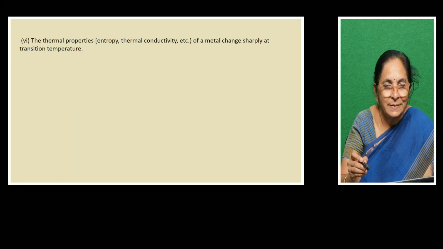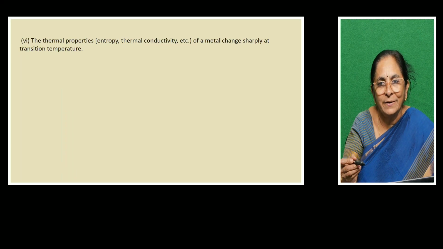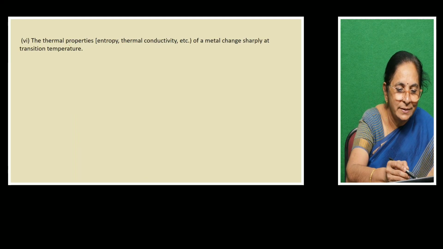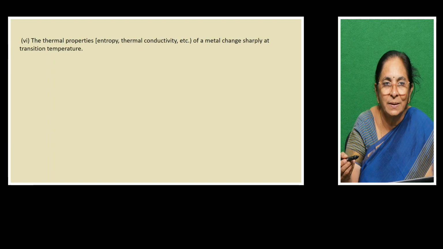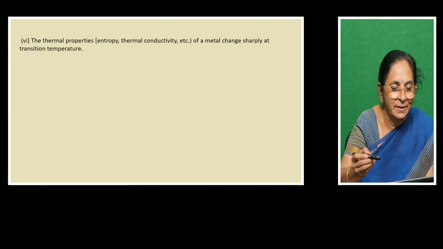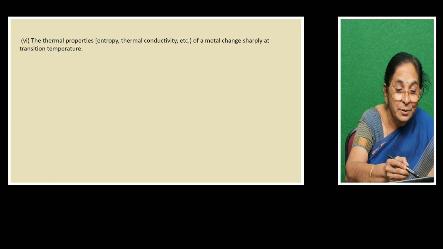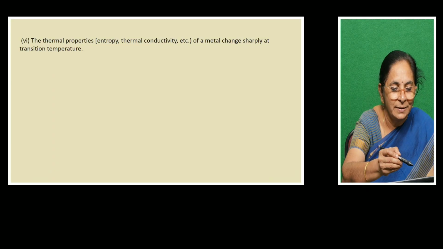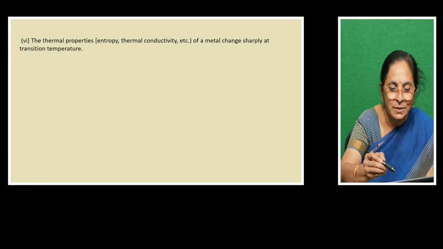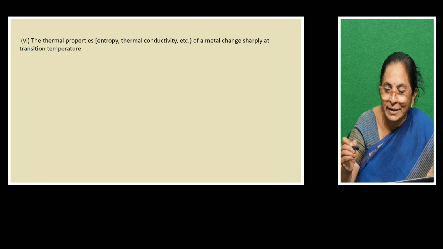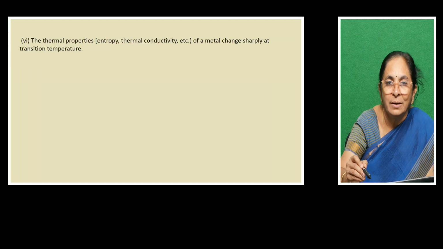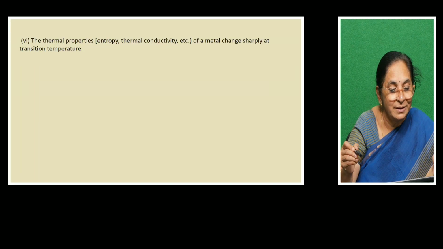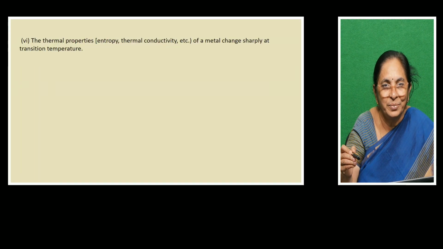Let us see the effects. We know materials have different kinds of properties: thermal properties, electrical properties, magnetic properties, optical properties. So many properties are there. Now we are taking a set of thermal properties, and how the superconducting nature is related to them. First we take entropy. Another one is thermal conductivity. Entropy and thermal conductivity change sharply at the critical temperature or transition temperature.